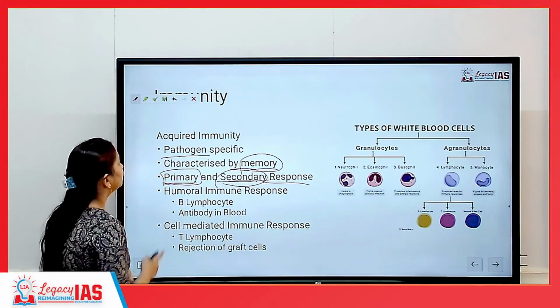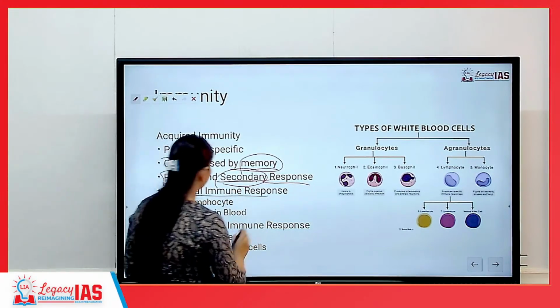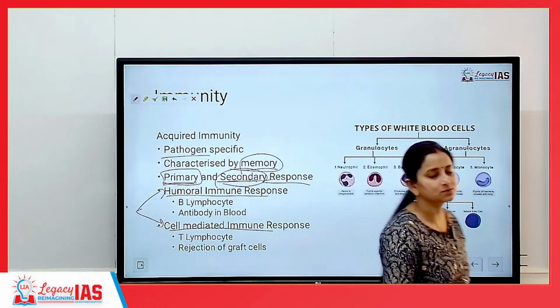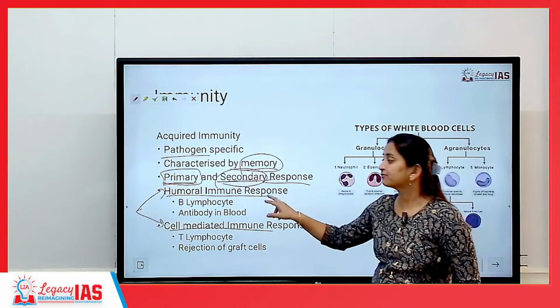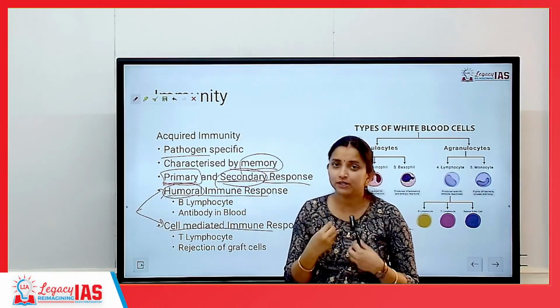Now, acquired immunity itself can be a humoral immune response or a cell mediated immune response. Humoral immune response means this is coming from blood, and that is why the term humoral means something related to blood.